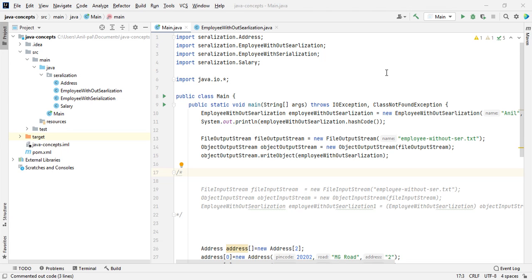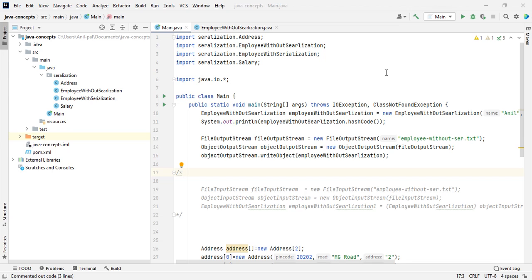So why do we require serialization? Serialization is required wherever we are using a client-server type application. We have a client where we are creating a state of an object and we want to save this object on some other machine.